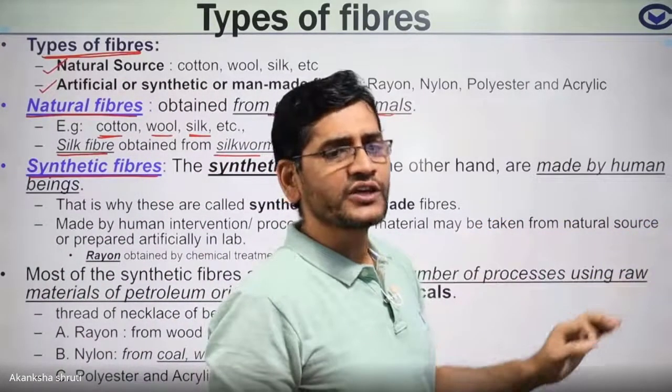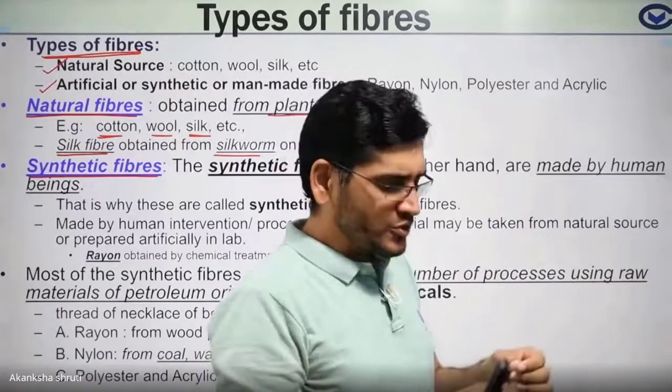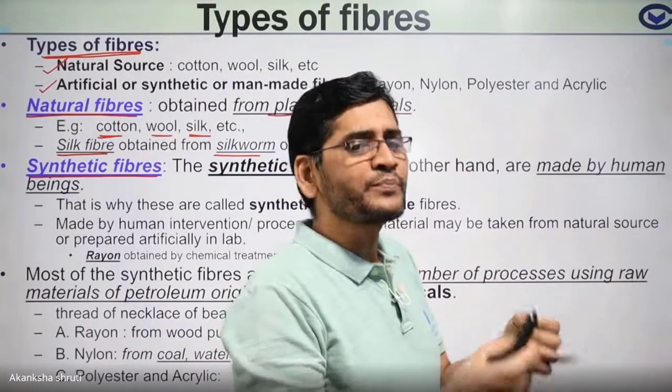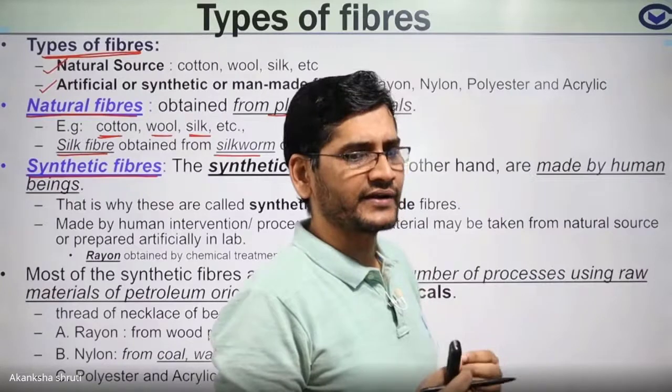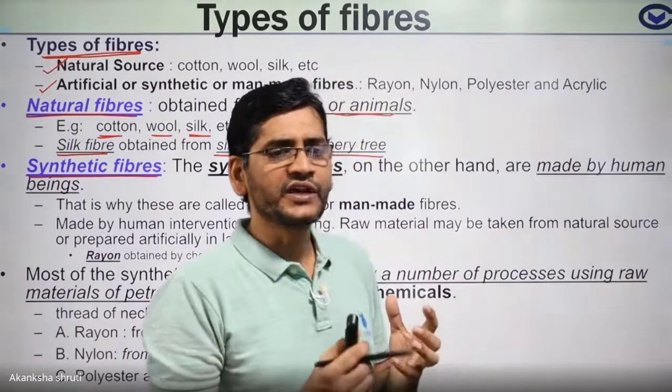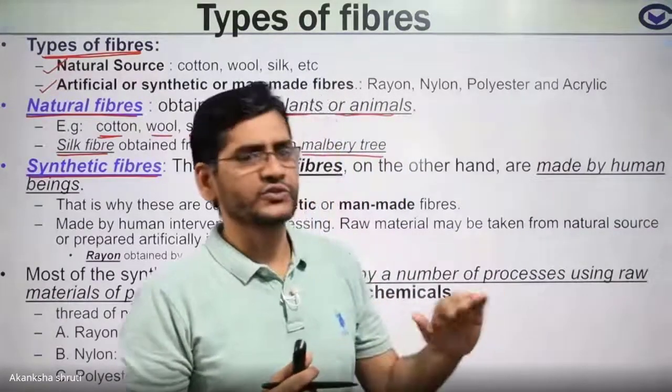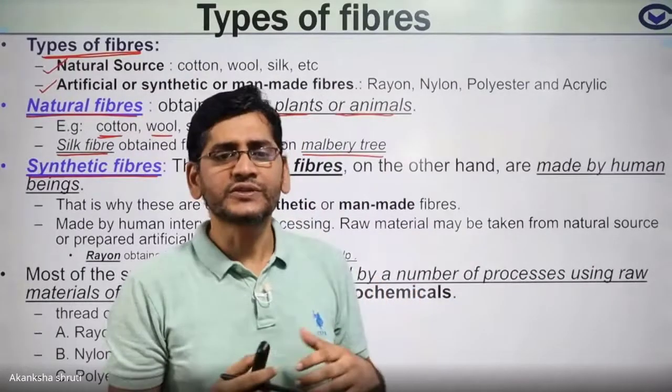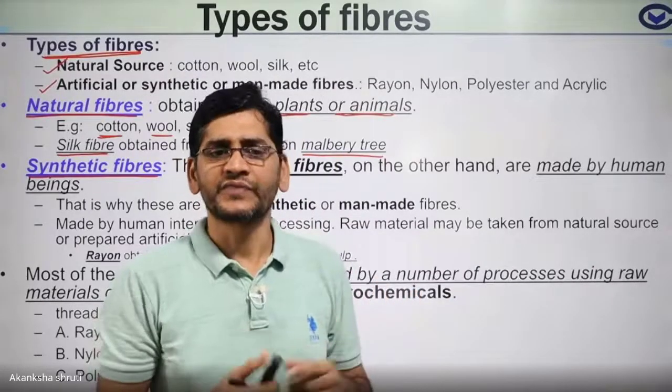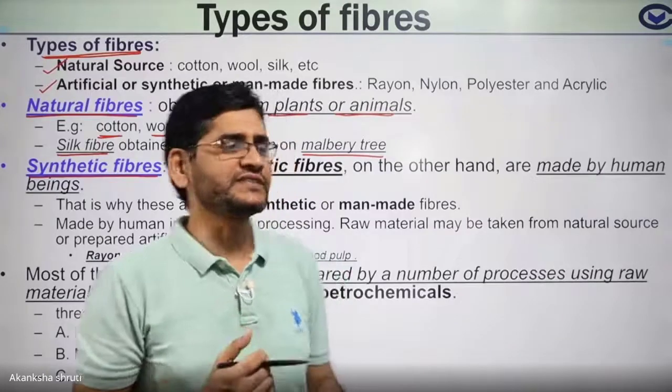Coming to synthetic fibers, they are those fibers which are made by humans. How is the human making this fiber? Human intervention or human processing is involved, like heating, cooling, or converting it into thread or various other forms. So that kind of processing or some lab process is involved.